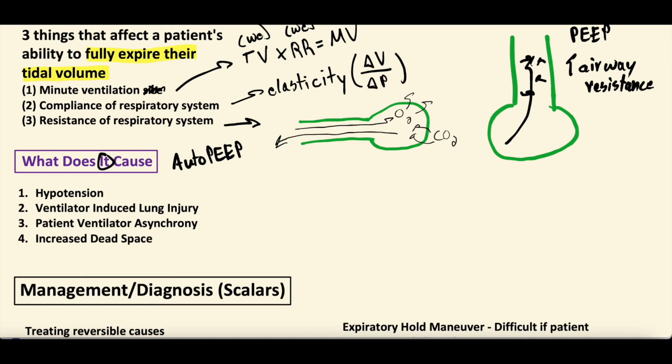Well, unfortunately, it does. It can cause a lot of really negative downstream effects, ranging from hypotension, so that's low blood pressure, right?